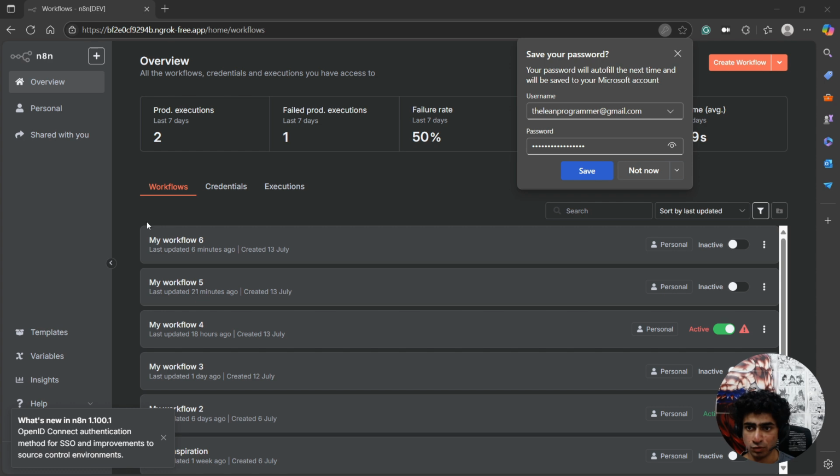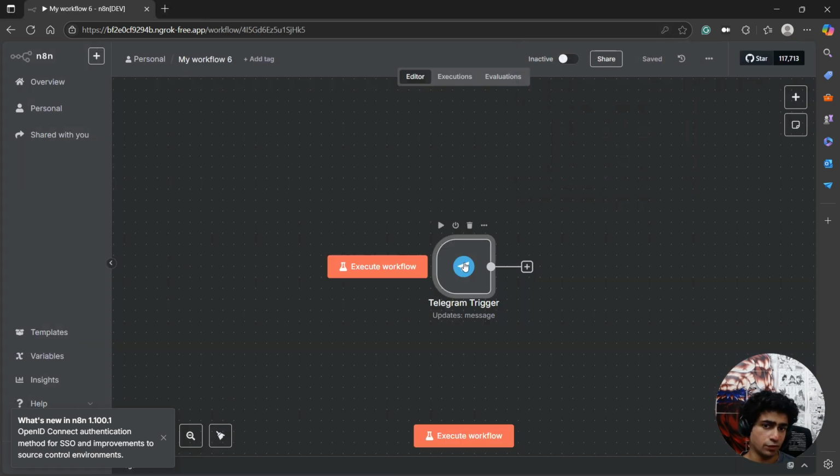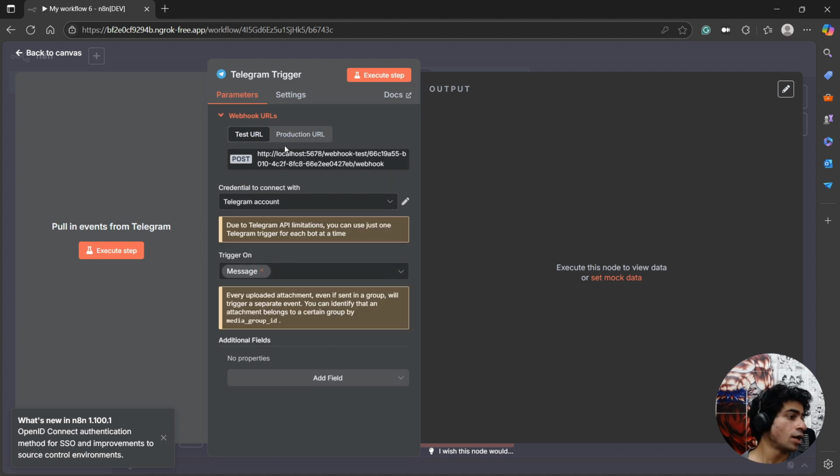Okay, let's go back to our workflow. In our workflow, we are going to check the webhook URL. But what happened here? The webhook URL did not change. It's still localhost 5678. So n8n takes the webhook URL from environment variables.